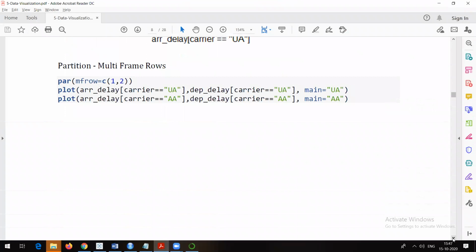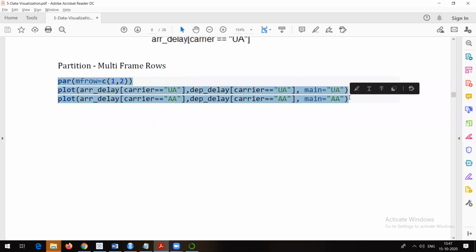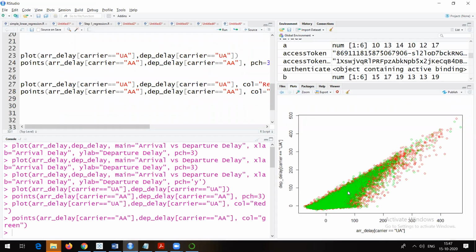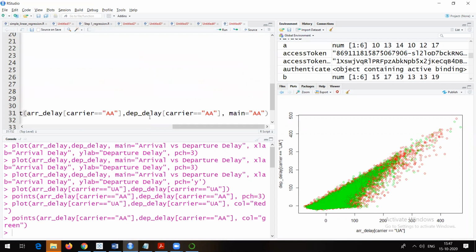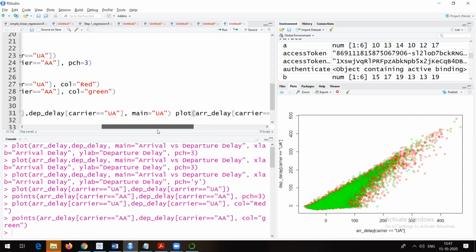Now, what you can do is you can divide your screen where you are able to see the graph into multiple frame rows. So C12, what does it mean? 1, 2 means one row and two columns. That means in one row you will be able to see two graphs. So we are just trying to separate out both the graphs. And from this particular figure, we find that the green is overlapping the red. So there is a problem. We are not able to identify both the airlines, UA and AA, clearly.